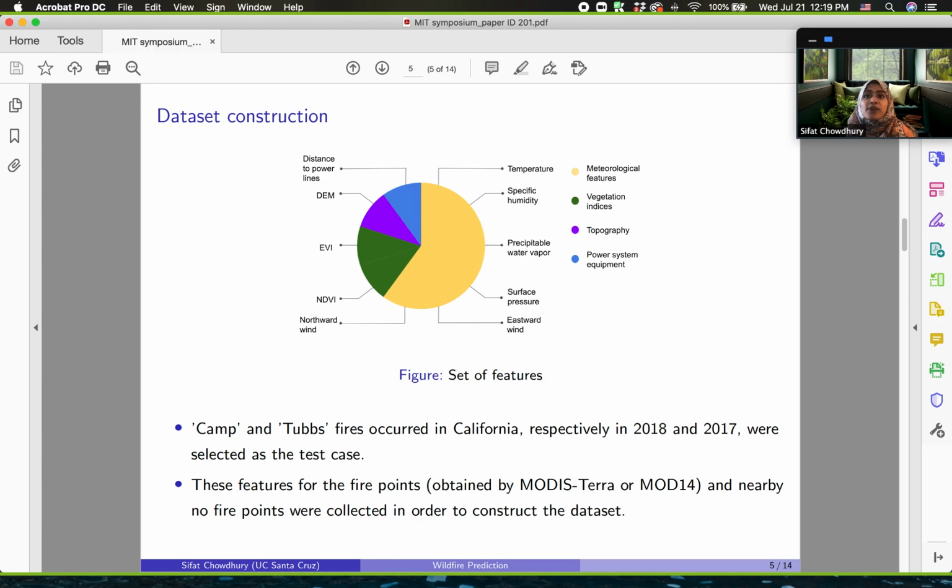The two deadliest fires in California, the Camp and Tubbs, which occurred in Butte, Napa, and Sonoma County, respectively in 2018 and 2017, were selected as the test case for our study. The location of the fire points were obtained from NASA that uses the MODIS Terra product, and the above mentioned features were collected for the fire points as well as for the nearby no fire points in order to construct the dataset.